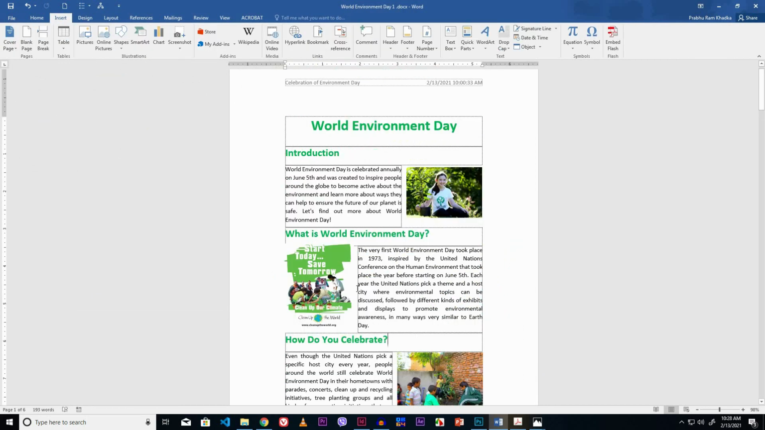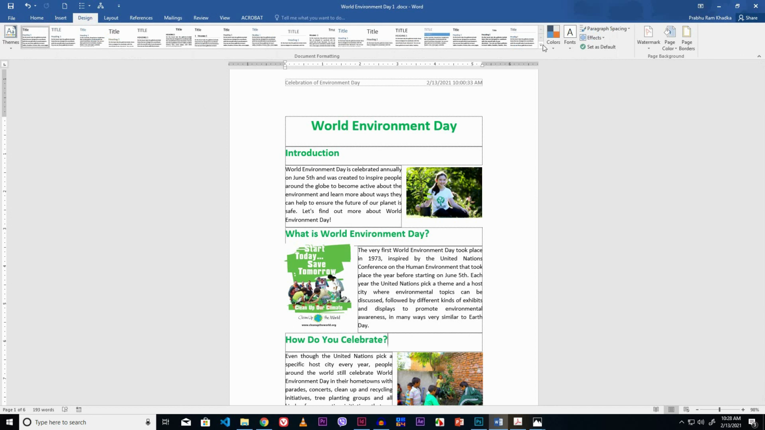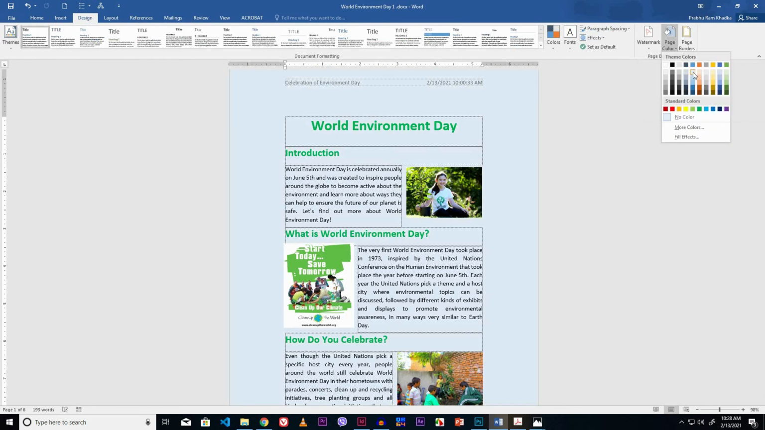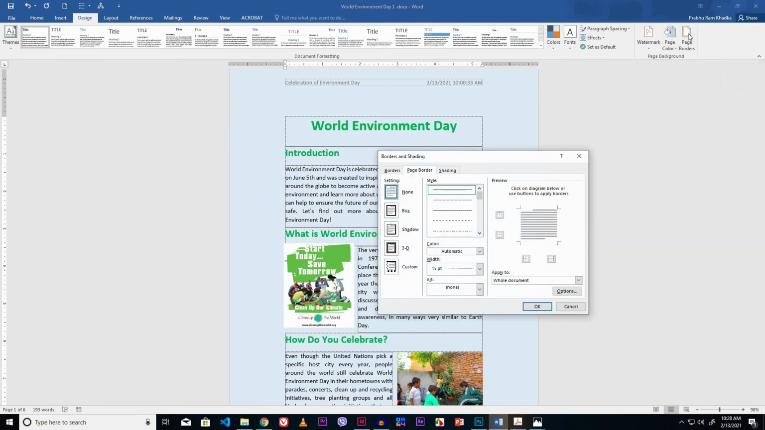Now at last we have to apply the page border and color parameters. For this task, go to the Design tab. Click the Page Color drop down button from Page Background group of Design tab. Select the page color, this one. Now click the Page Borders from same place. Select the Box option.